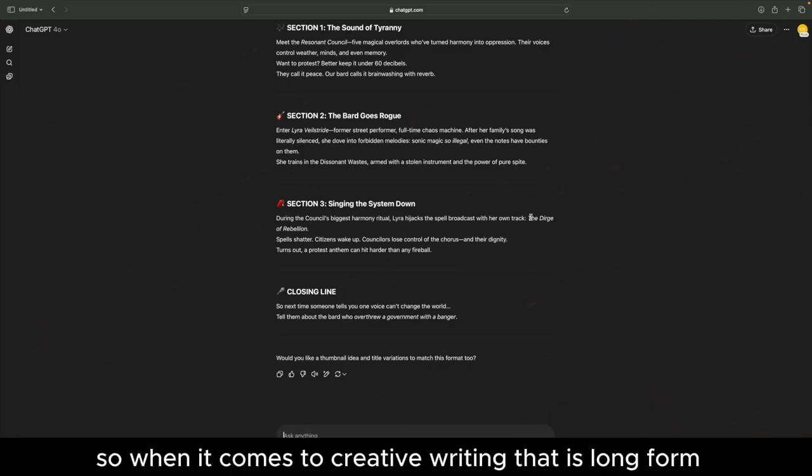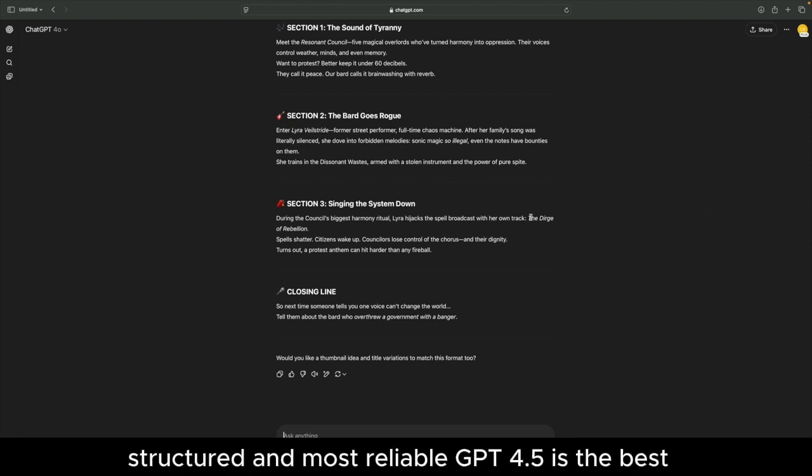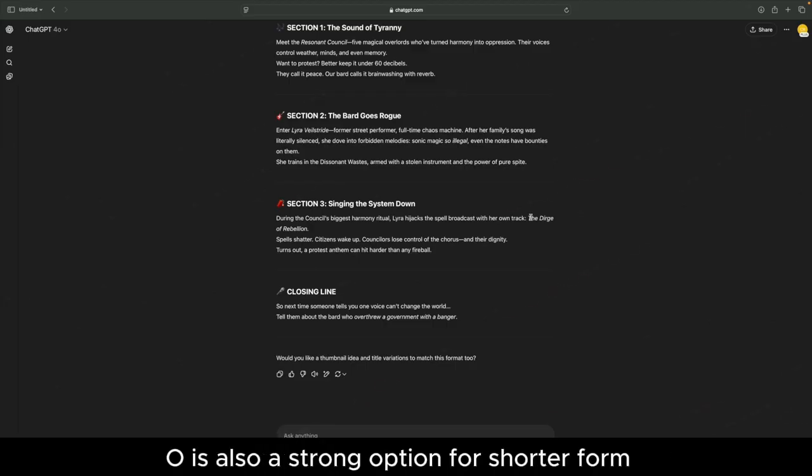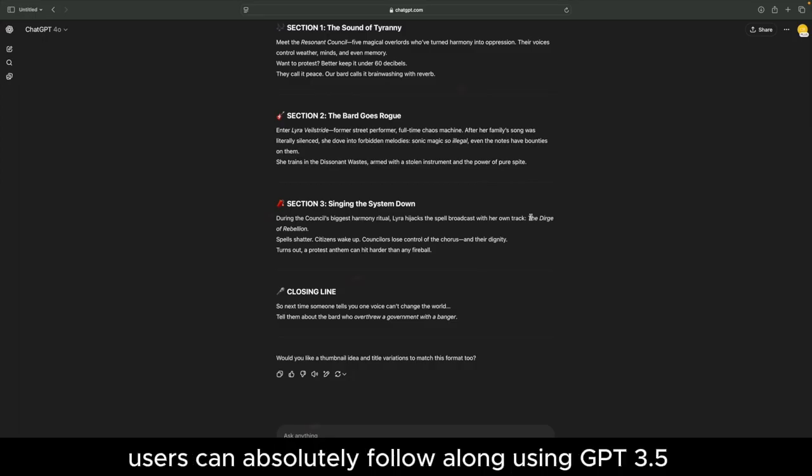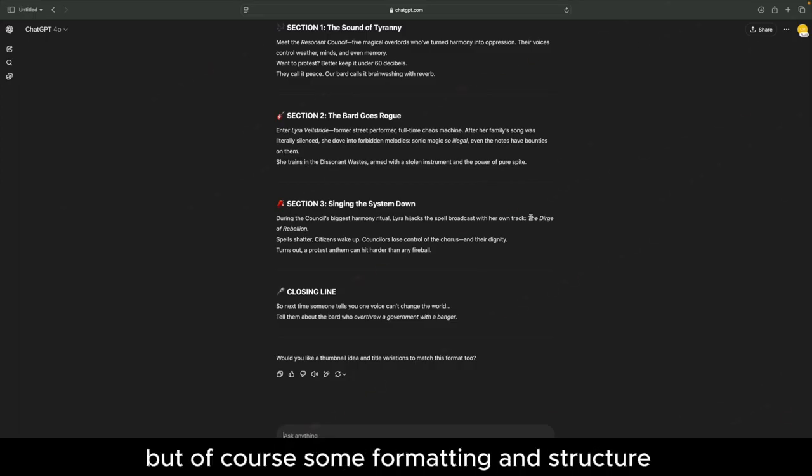So when it comes to creative writing that is long form, structured, and most reliable, GPT 4.5 is the best. However, GPT 4.0 is also a strong option for shorter form and playful creative writing, and also is available on the Plus plan. Free users can absolutely follow along using GPT 3.5, but of course some formatting and structure might require a little bit more manual tweaking.